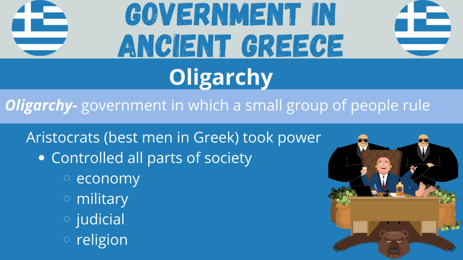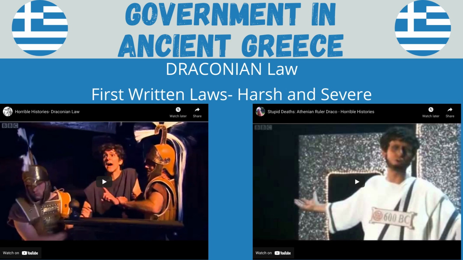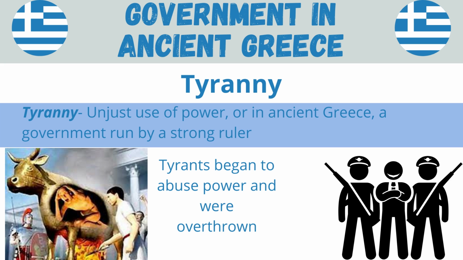And that happens to the oligarchy. This small group of oligarchs really made the poor regular man and the military upset. And so the oligarchs lose power to our next form of government, and that is the tyranny. In a tyranny, your leader is a tyrant.